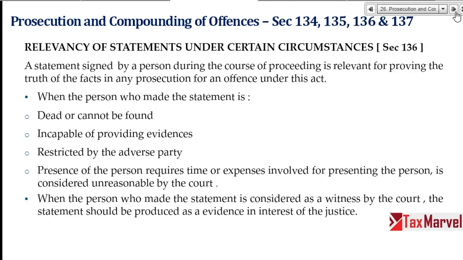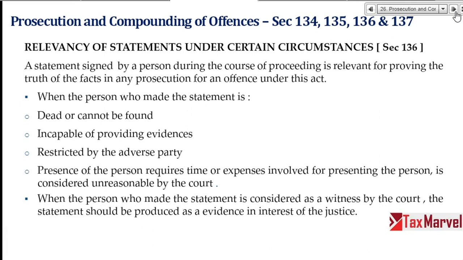So when can it not be used? If the person is dead or cannot be found, or is incapable of providing evidence, means I am a 7-year-old child and he has just taken a signature. Below 18 I cannot give any statement. Or restricted by the adverse party, so the other party is restricting him from giving a statement, or the presence of that person is required. So there is a matter of 50,000 rupees in a court, and I am sitting in the USA, and bringing me to India will cost 5 lakh rupees.